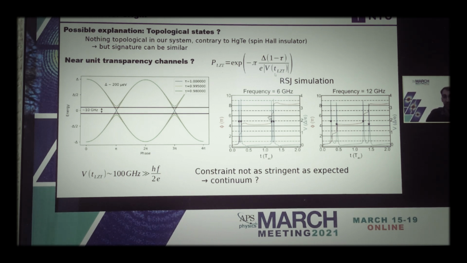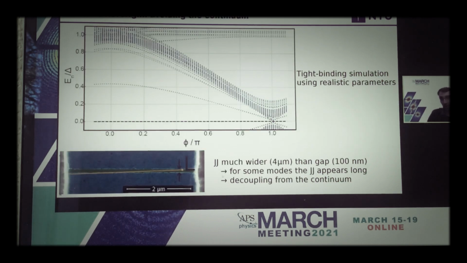People have often used the average voltage, which is directly related to the frequency, but that is a very large underestimate of the actual instantaneous voltage. RSJ simulations or theoretical work have shown that the voltage we care about, the instantaneous voltage marked by the black arrow, is roughly independent of frequency and is of the order of twice the gap. So in that case, about 100 gigahertz, much higher than what we would expect. This means that, yes, we do have a constraint on transparency, but it's of the order of 98%, not 99.99% as was considered before. However, one question remains: why don't we relax through the continuum?